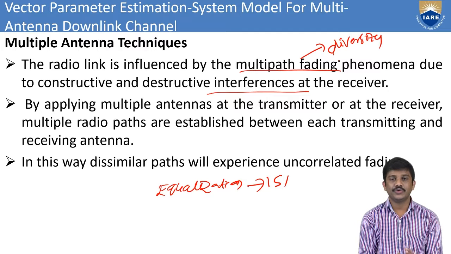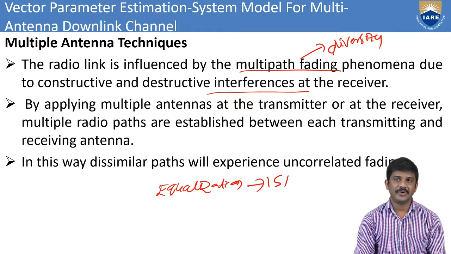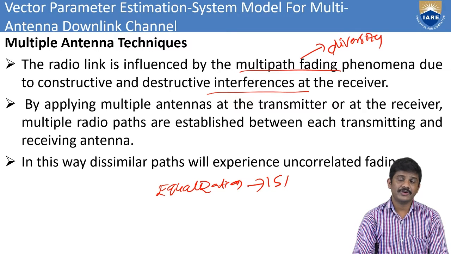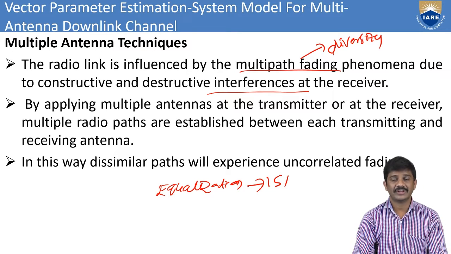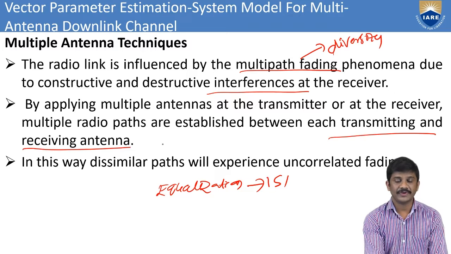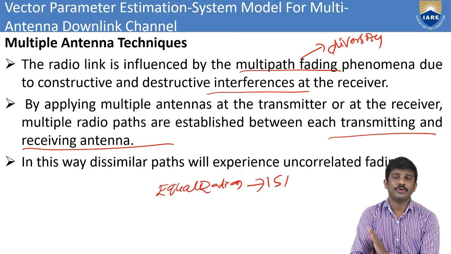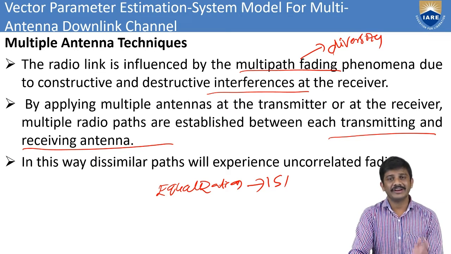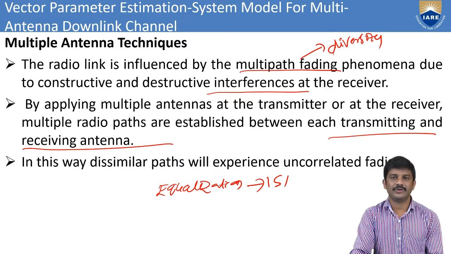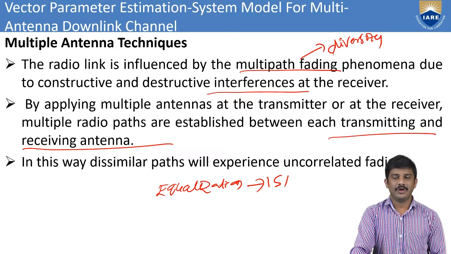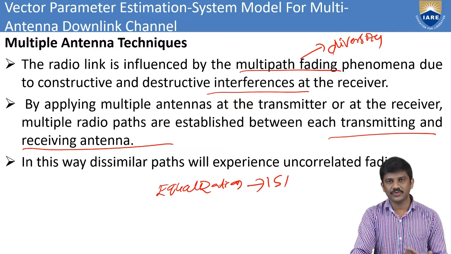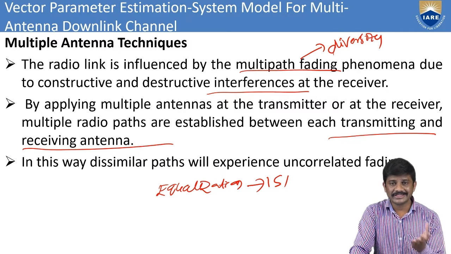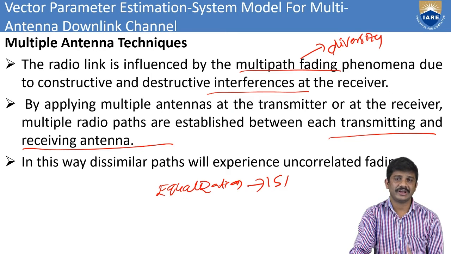Here, when applying multiple antennas at the transmitter and the receiver, multiple radio paths are established between each transmitting and receiving antenna. Nowadays everyone knows how communication is established with the transmitter and receiver, how the connection is established between the user and the receiver. Like that, here we can establish the radio paths between the transmitting and receiving antennas.